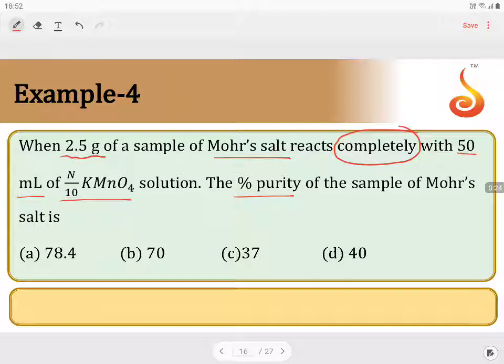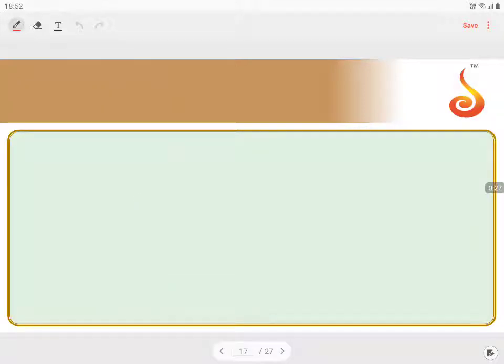So when I say Mohr's salt completely reacted, first we'll go with this. What is Mohr's salt? First we need to know what we mean by Mohr's salt. It is a double salt which consists of ferrous ammonium sulfate. Hydrated ferrous ammonium sulfate we call it, which is of the formula